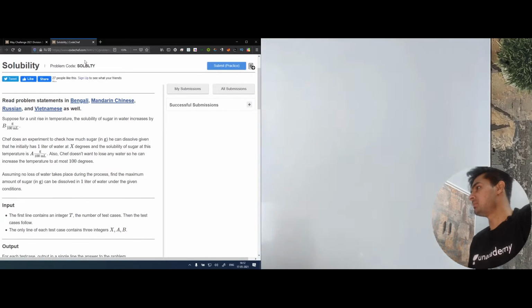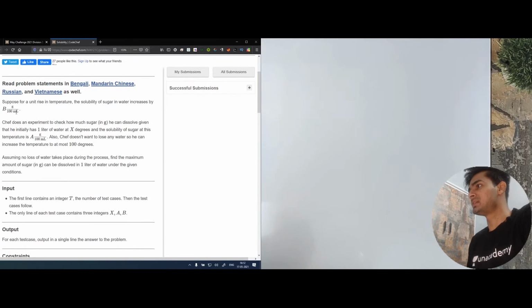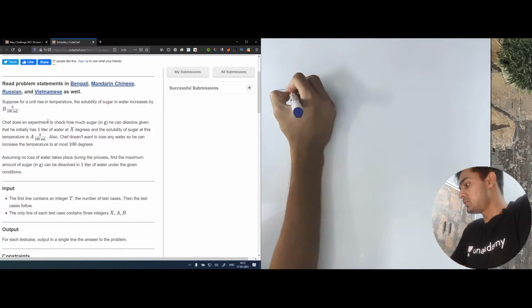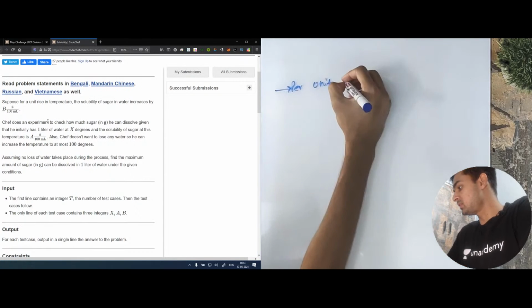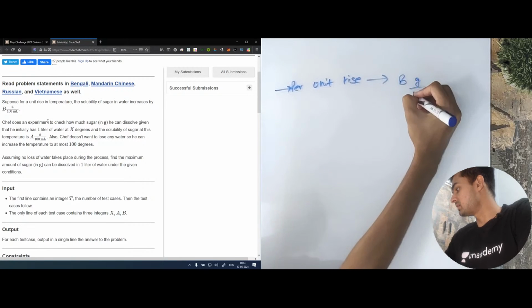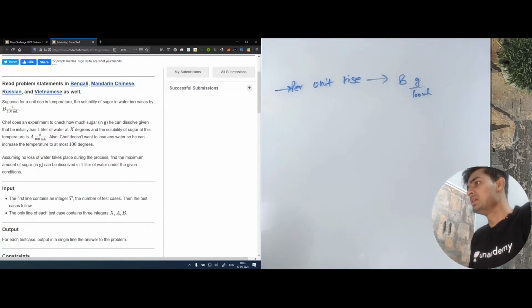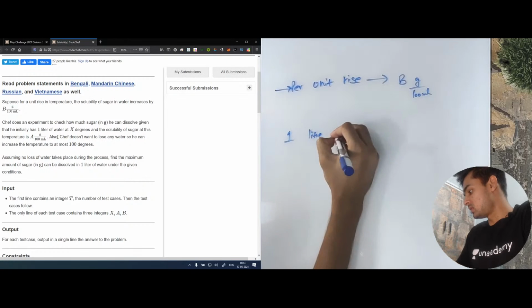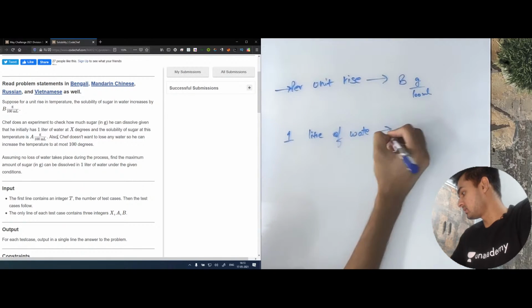Okay, let's move on to the first problem, which is Solubility. The problem says that for a unit rise in temperature, the solubility of sugar in water increases by B grams per 100 ml. So for per unit rise, the solubility increases by B grams per 100 ml. Now, Chef does an experiment to check how much sugar he can dissolve, given that he initially has 1 liter of water at X degrees.